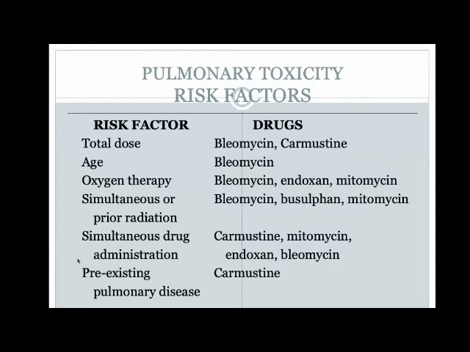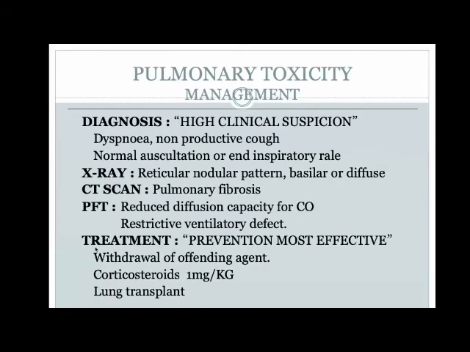What are the risk factors that you should keep in mind, or who is likely to be affected? A child who has received a high total dose of bleomycin is more likely, as is a child of younger age who has received oxygen therapy, and where other pulmonary toxic drugs are given simultaneously. All of these patients are more likely to develop pulmonary toxicity.